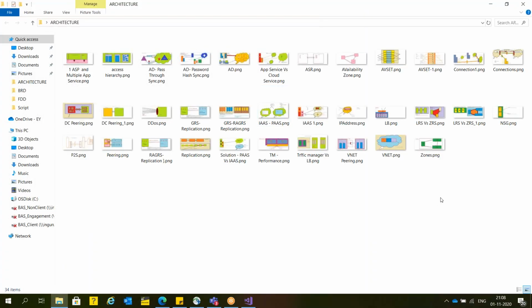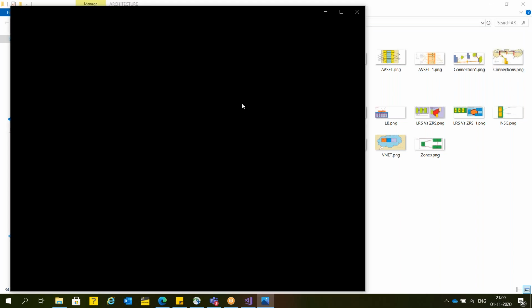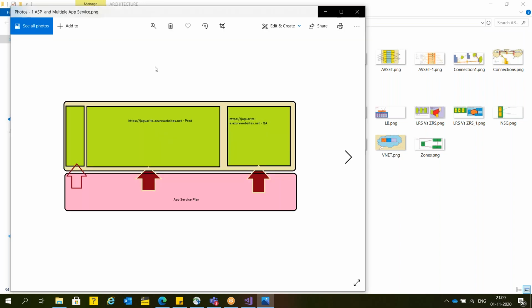If you want, you can attach multiple websites with the same app service plan.